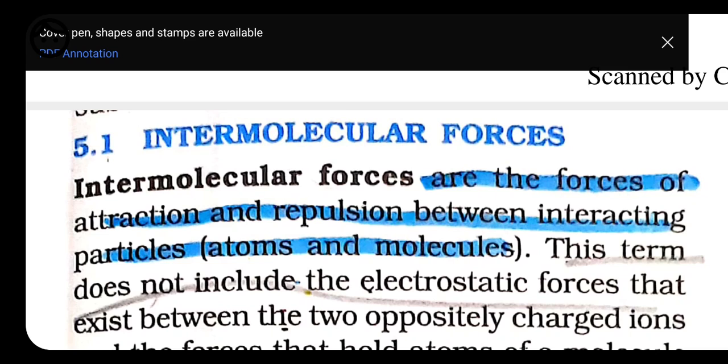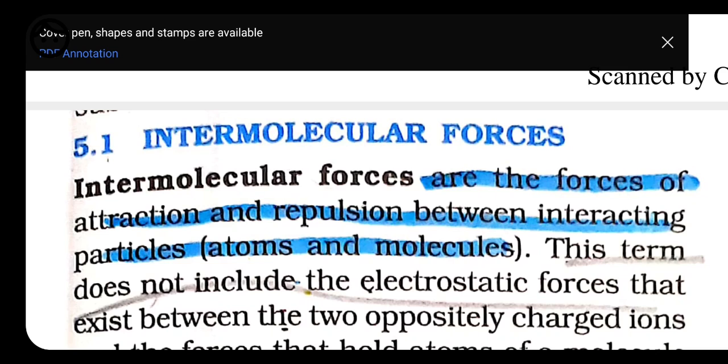This term doesn't include the electrostatic force that exists between two oppositely charged ions, and the force that holds atoms of a molecule together, that is the covalent bond. Whenever we are talking about intermolecular force, do not relate it to the electrostatic or the covalent bond, because the covalent bond is present between two non-metals, and electrostatic force is present between two ions. But intermolecular force is present between two molecules or between two atoms.